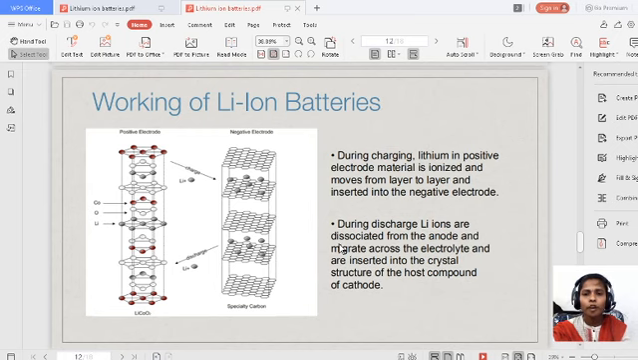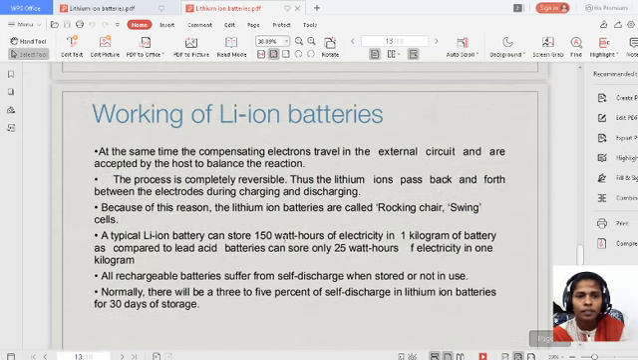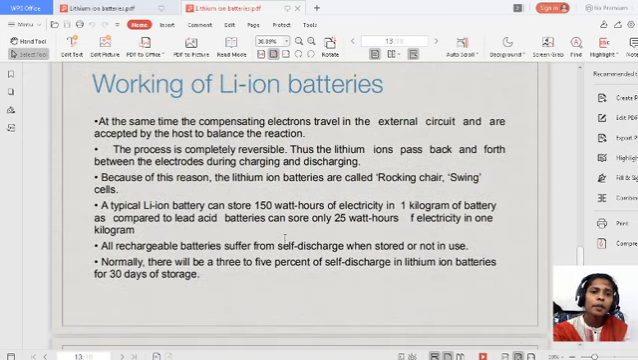So, working of lithium ion batteries, the same thing. During recharging, the lithium ions are transferred from the positive electrode to the negative electrode. But during the discharging process, ions are transferred from the negative electrode to the positive electrode. At the same time, the compensating electrons travel in the external circuit and are accepted by the host to balance the reaction. So that's what I said now. Along with the lithium ions, electrons also transfer from one electrode to another electrode to balance the reaction.